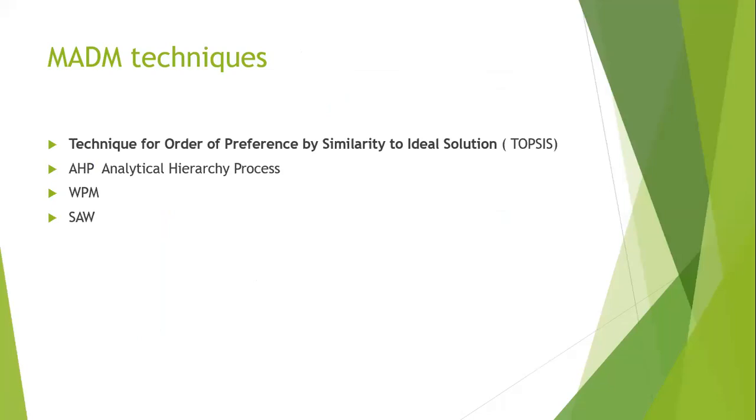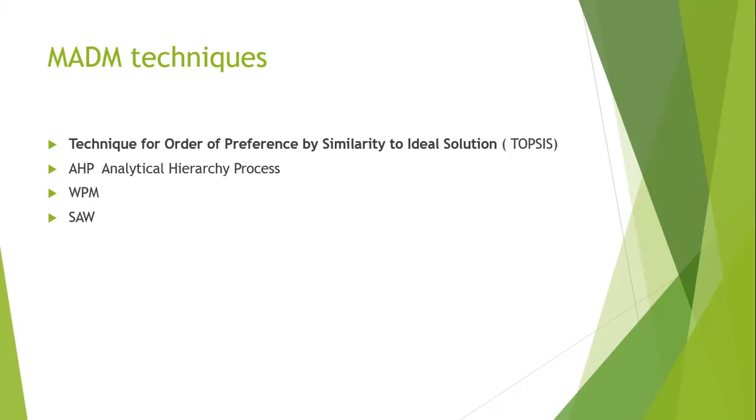TOPSIS, technique for order of preference by similarity to ideal solution. In this case of academic and non-academic scholarship, this TOPSIS technique will give you the best solution. Order of preference, which is preferred? Which institution is preferred by providing you the best scholarship and which is also economical.